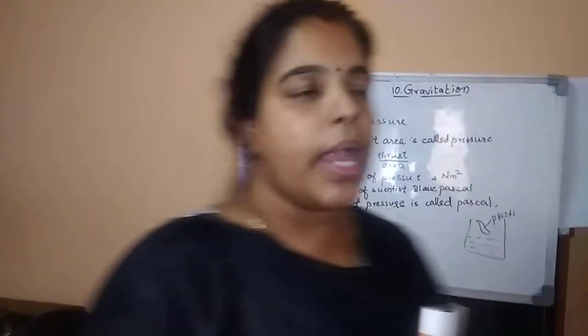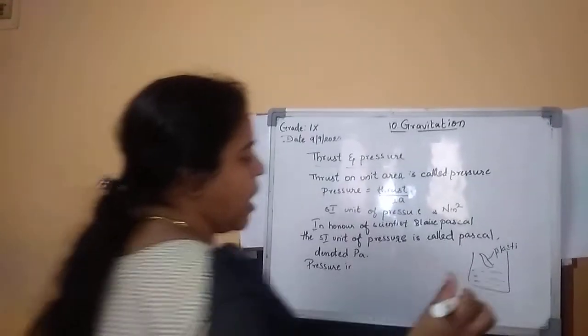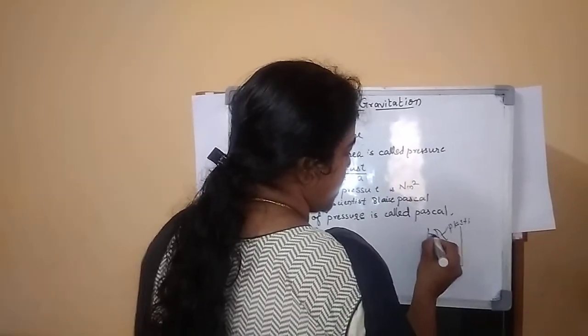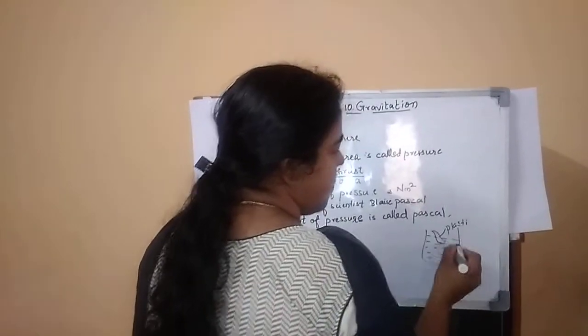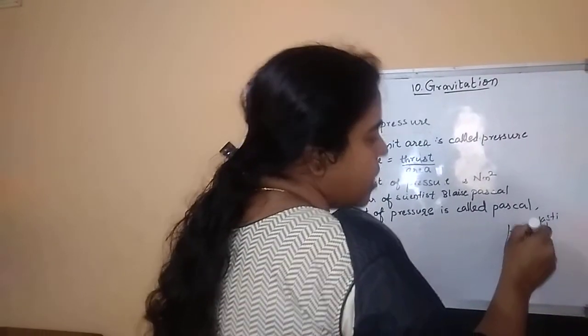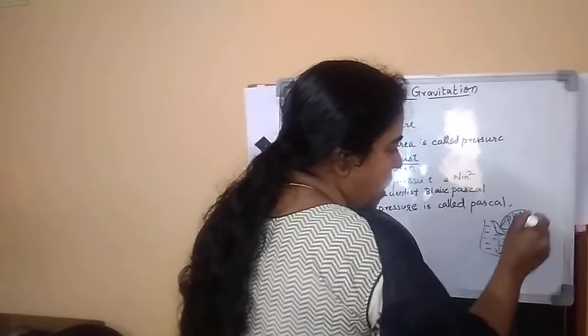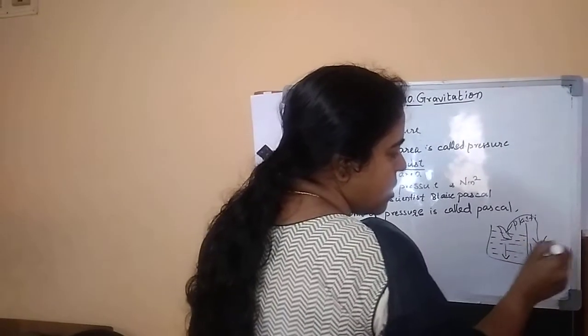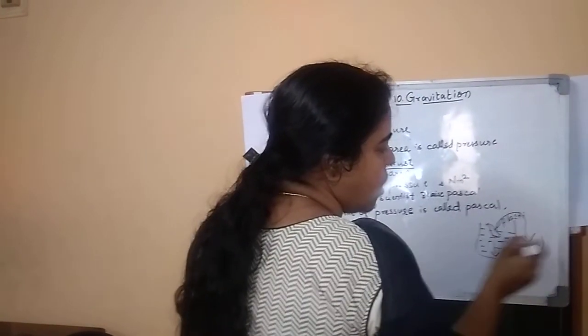For example, I'll take this. If I fill this up to here, and immerse this bottle downwards, up to here, the water will spill from here. Here this water is related to the density of the water.